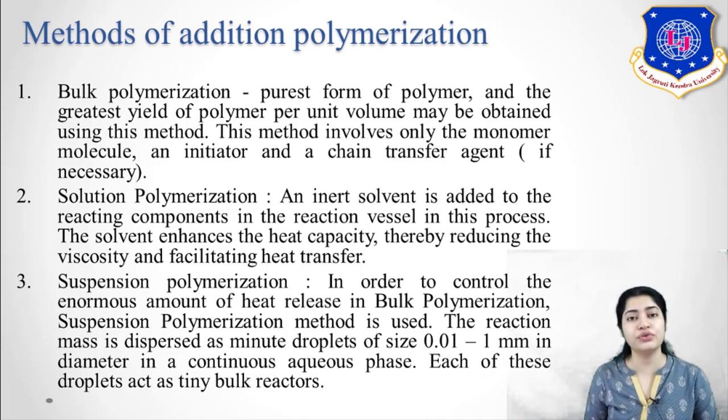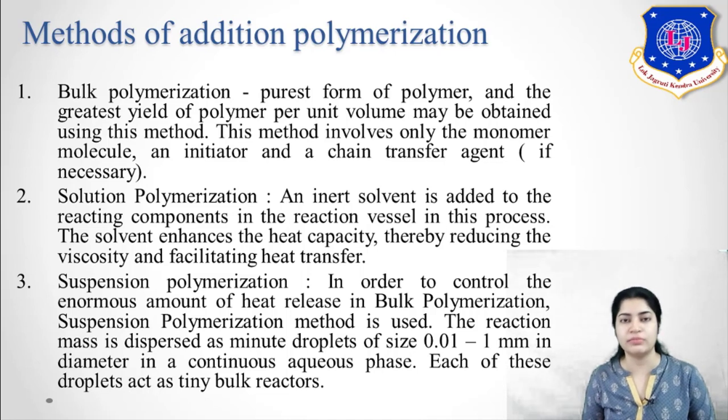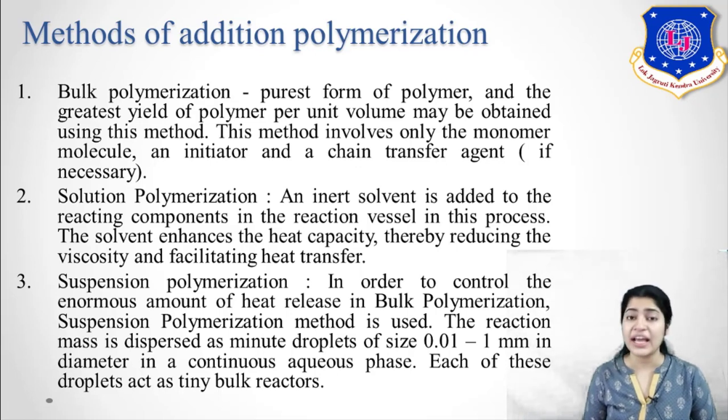When you use bulk polymerization, you get the purest form of polymer and the yield is also very high. This method involves only the monomer. In your reactor, you take only the monomer, an initiator and a chain transfer agent. As this is an addition polymerization reaction, you have 3 steps. First, the initiator initiates the reaction. Then propagation happens, where addition occurs multiple times.